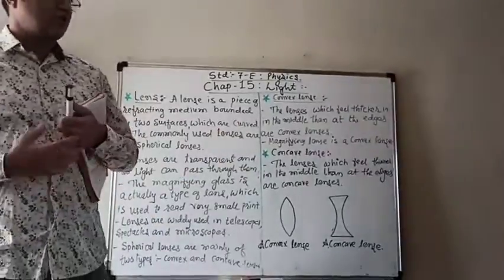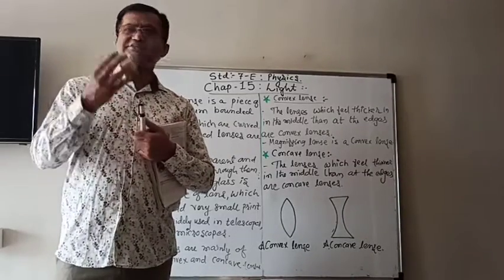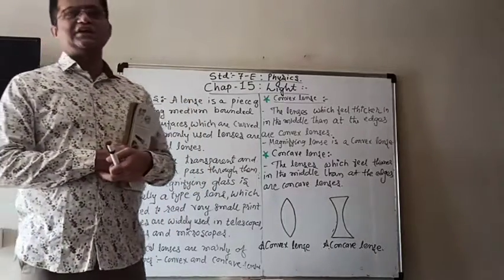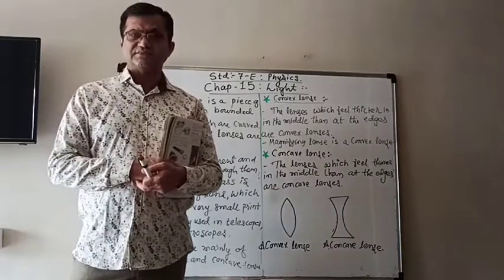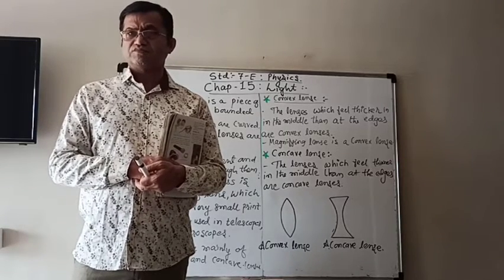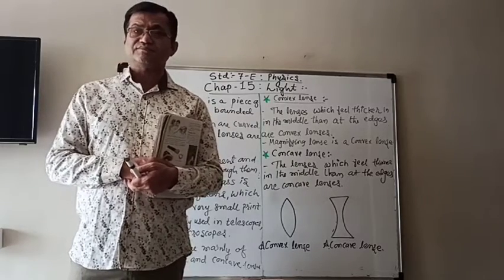So sometimes on some bottles or in some books, when the letters are printed in very small size, we use the magnifying lens to read them.